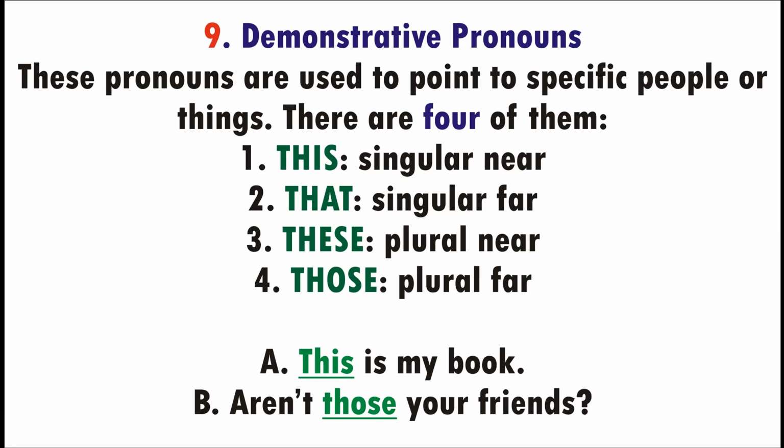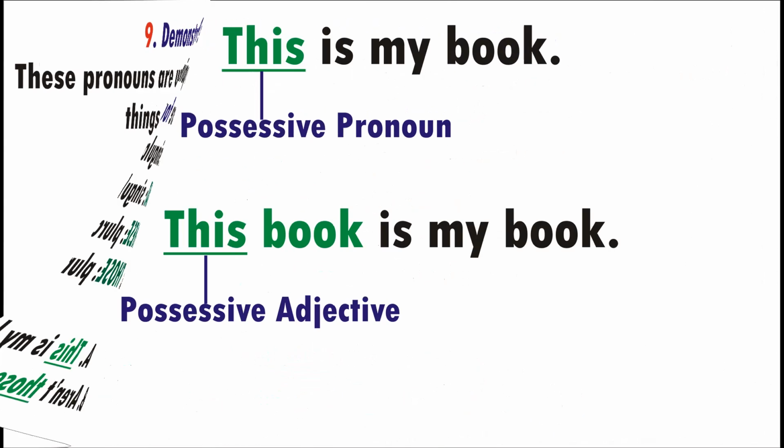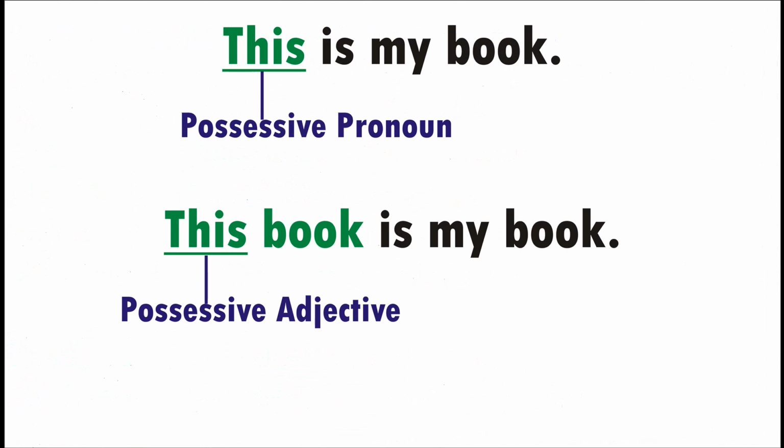Of course, I should make this clear distinction between demonstrative pronouns and demonstrative adjectives. When these demonstrative pronouns have nouns in front of them, they are no longer pronouns, they are demonstrative adjectives. For example, in example A, we have this is my book. If we have this book is my book, because we have book immediately after this, this is no longer a pronoun.